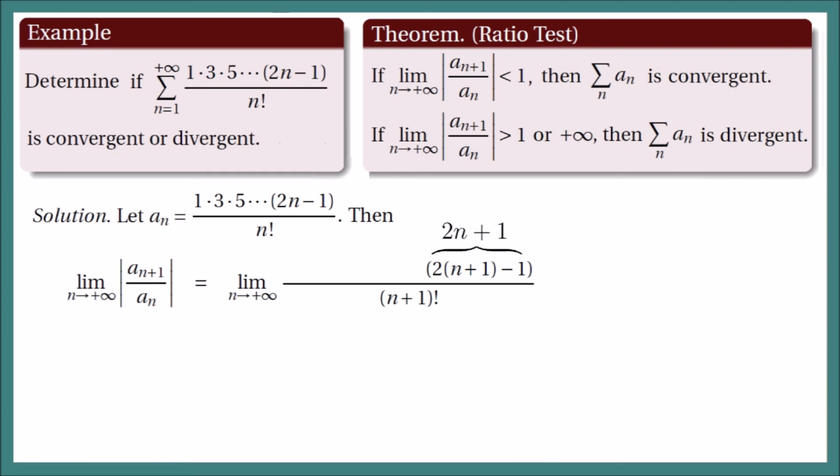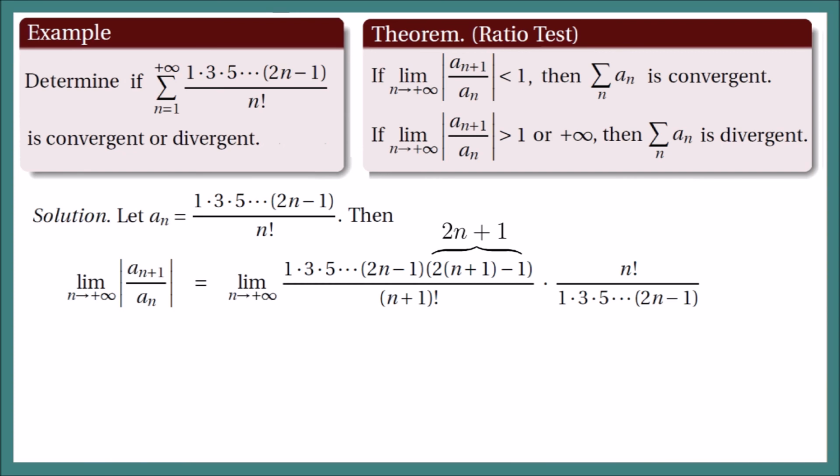So our whole numerator is 1 times 3 times 5. So their difference is 2. So the term before 2n plus 1, that is 2n minus 1. So 1 times 3 times 5 up to 2n minus 1 times 2n plus 1. That is a sub n plus 1. Then let us divide it by a sub n. Equivalently, let us multiply it by the reciprocal of a sub n. So times n factorial over 1 times 3 times 5 up to 2n minus 1.